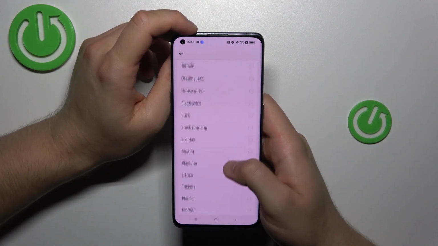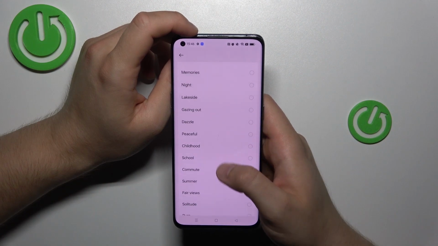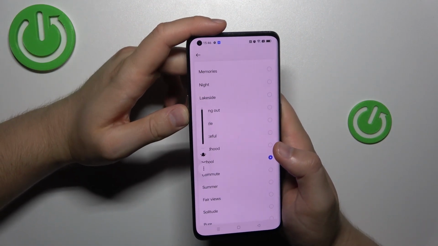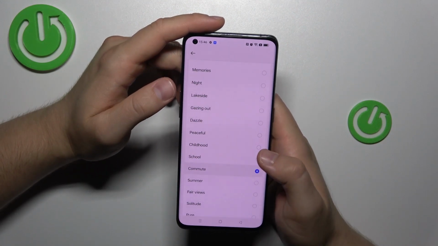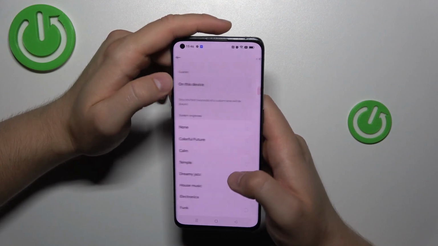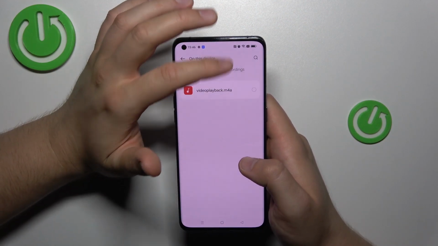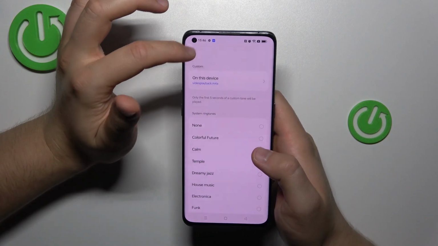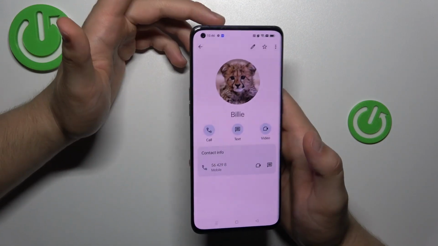Next we can find all of these default ringtones. There we go. And also the custom one by going here and selecting from the music or the recordings the file that you want to set up. Then we can just go back, and as you can see, that's all for this video.